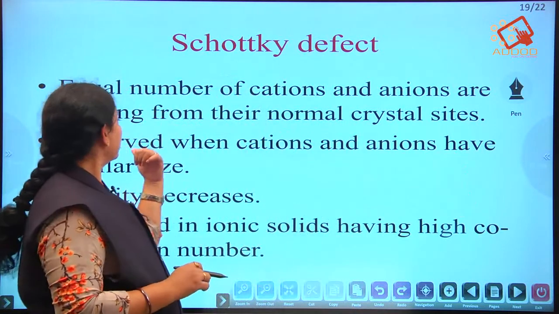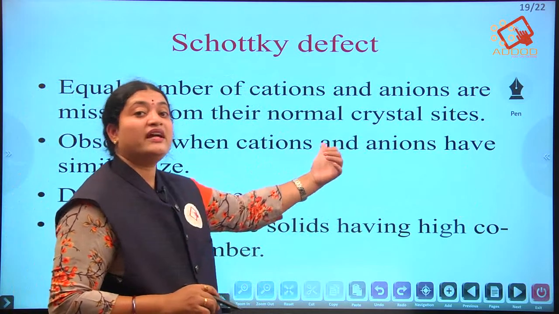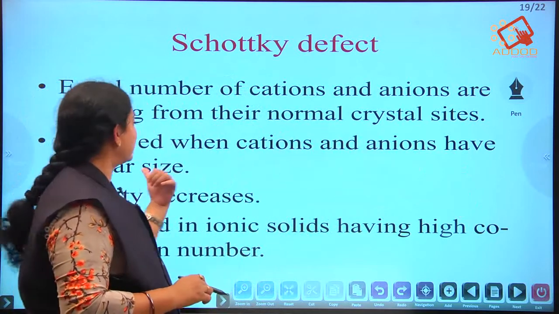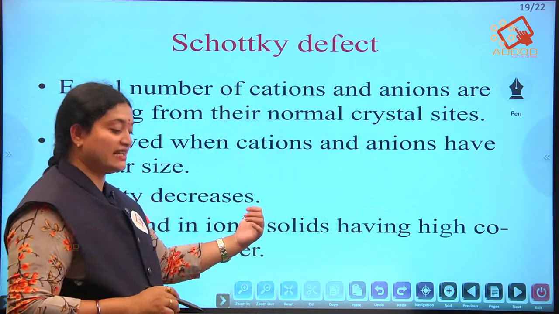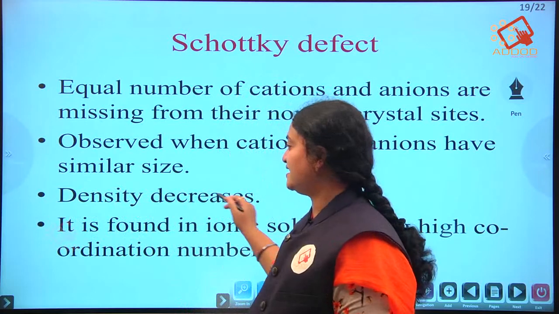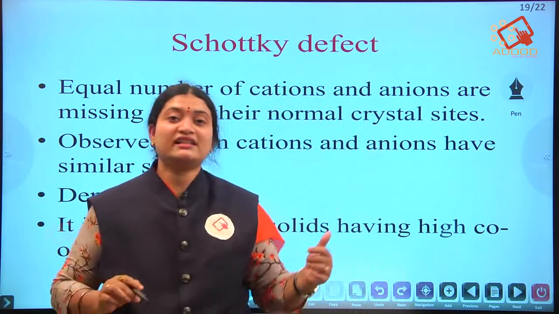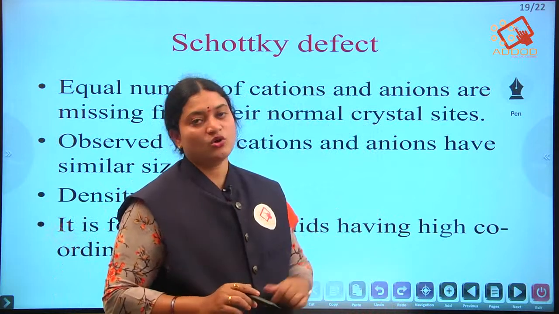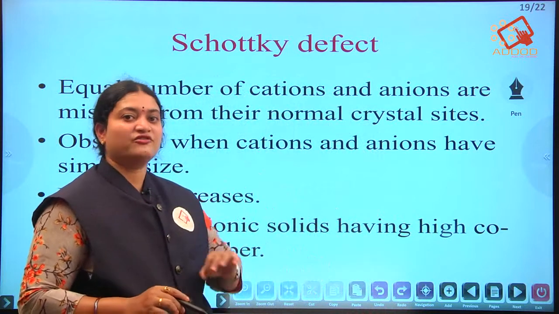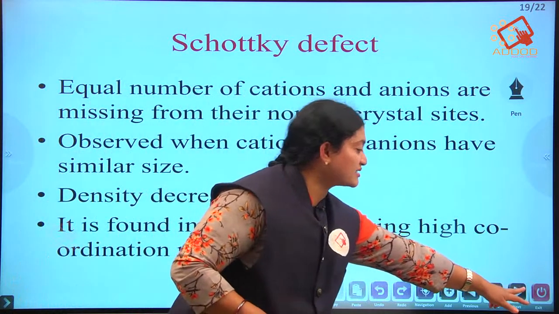Next, you can write: these are observed when cations and anions have similar size. Also, density decreases, and it is found in solids having high coordination number. If you write this much, you will score full marks.